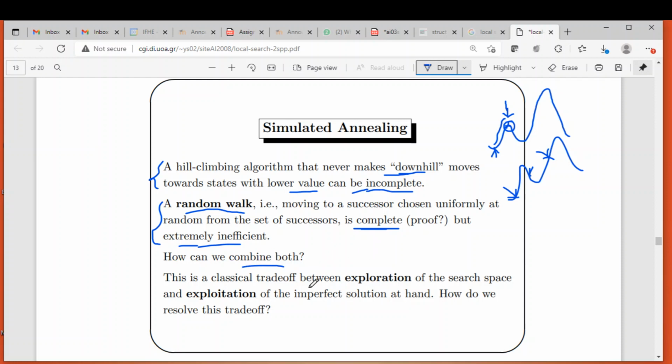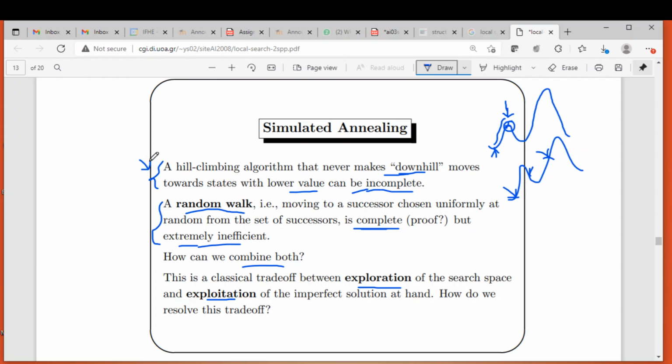So this is something like a trade-off between exploration and exploitation of the search space. This is a classical trade-off between exploration of the search space and exploitation of the imperfect solution at hand. So this is an imperfect solution at hand.